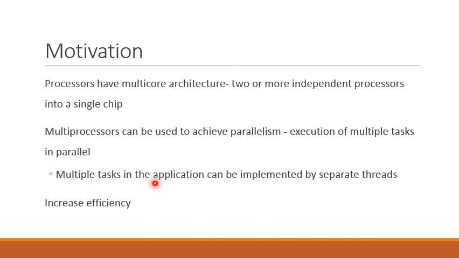So multiple tasks in the application can be implemented by separate threads. An application may have different threads, and these threads can be scheduled onto these different cores. So having a multi-core architecture and a multi-threaded process being run on this multi-core architecture will increase the efficiency of the system. It will boost the system performance.